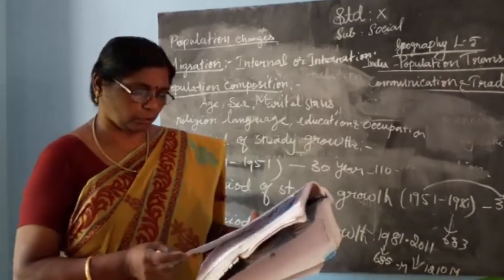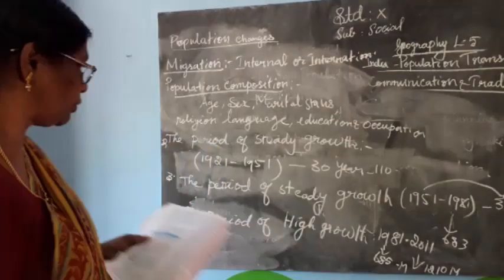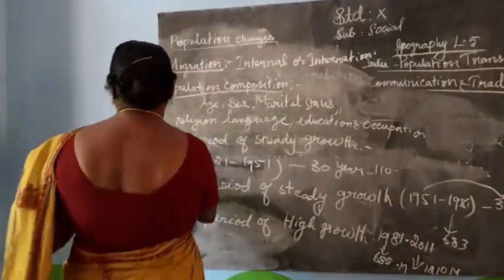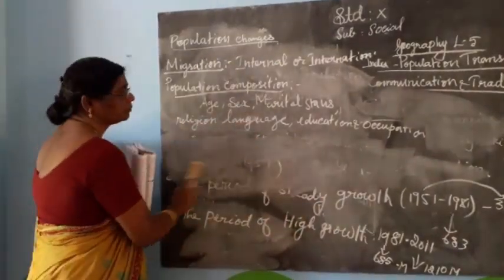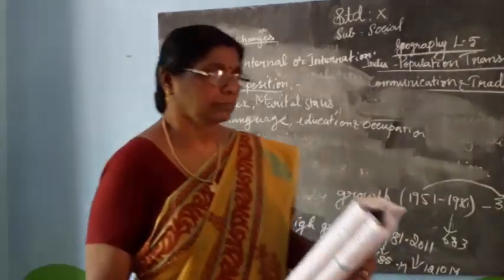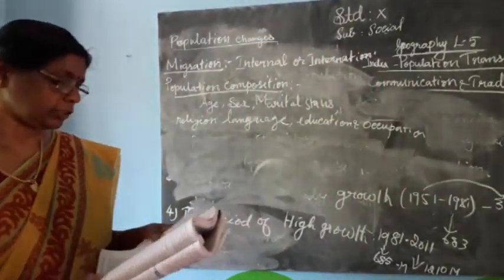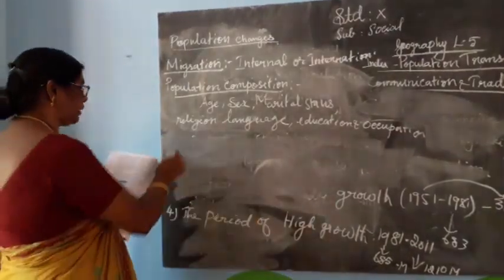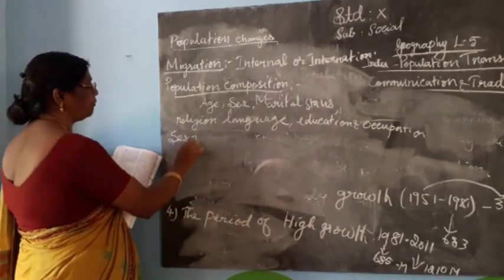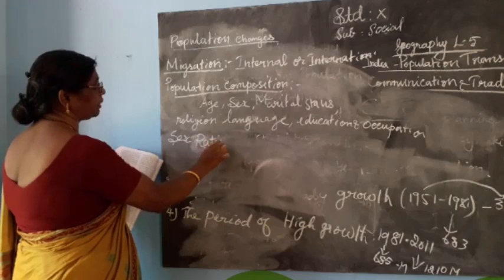The next one is one of the most important compositions: sex ratio, that is male and female. What is meant by sex ratio?